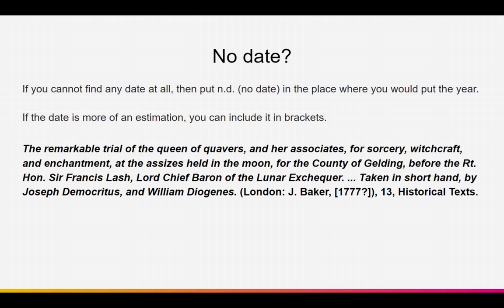So for this title right here, you can see a source that was published around 1777, but we're not 100% sure on that. It's more of a guess. So we'll have most of the citation as usual, and then we put the year in square brackets and a question mark to indicate that it was approximately published this year, but it's not definitive.